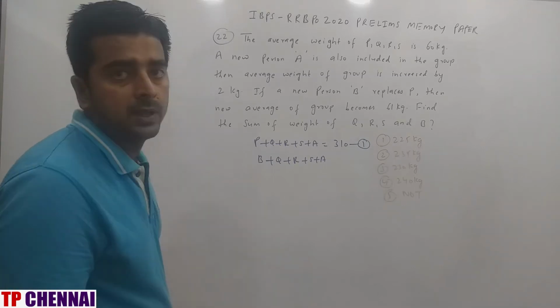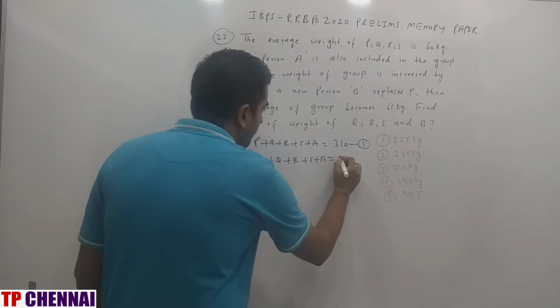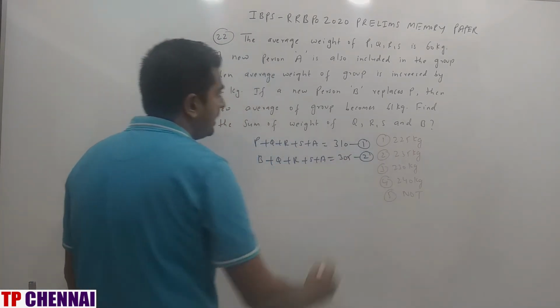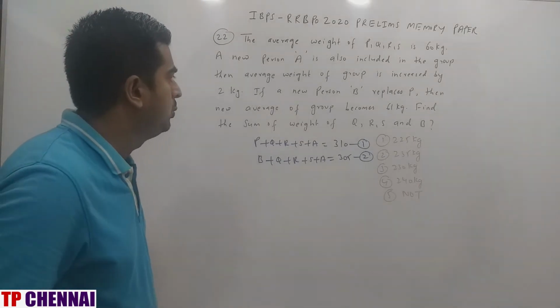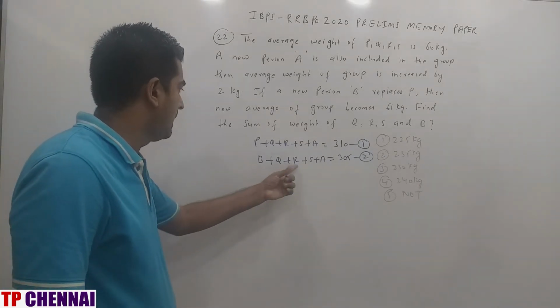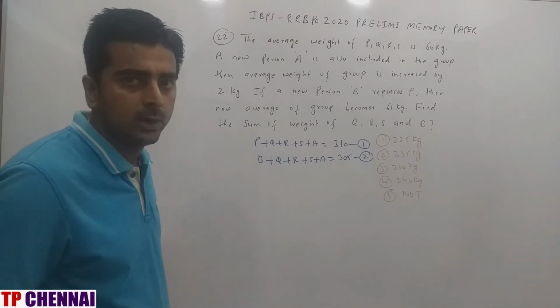the average of the group becomes 61. So total will be 305. Now what are they saying? Find the sum of weight of Q, R, S, B. Q, R, S, B. That means A we have to calculate.